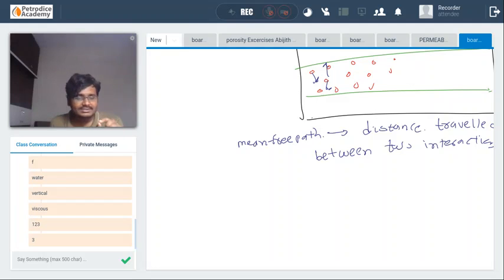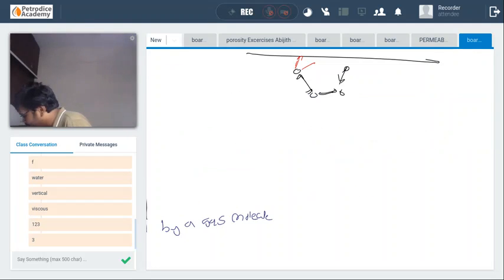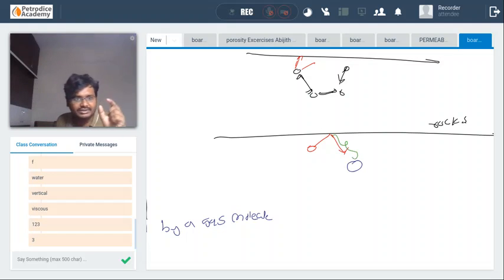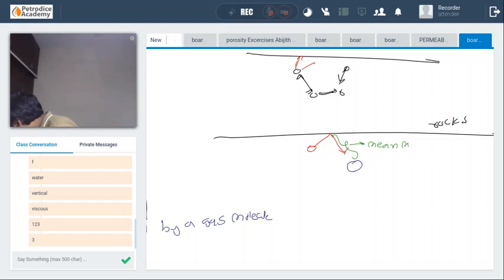Okay, consider this, guys. Consider this is a rock surface, and this is a single molecule. This particular gas molecule has interacted with the rock surface and bounced off it. After bouncing off the rock surface, it has interacted with another gas molecule. The distance traveled between two interactions is called the mean free path.